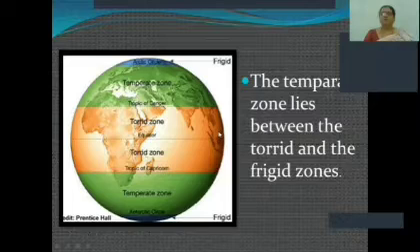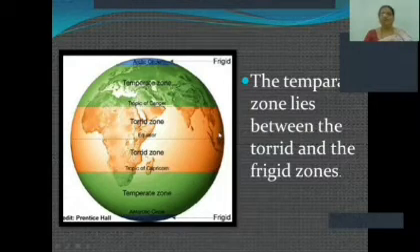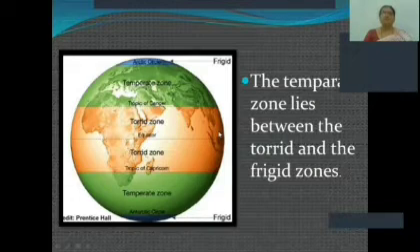The summer and winter seasons are very distinct. Distinct means different. The days are longer in summer while the nights are longer in winter.